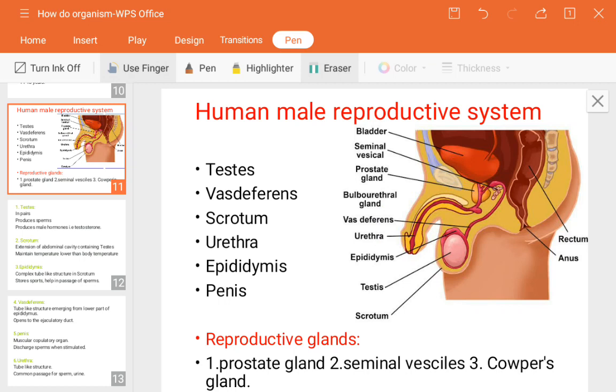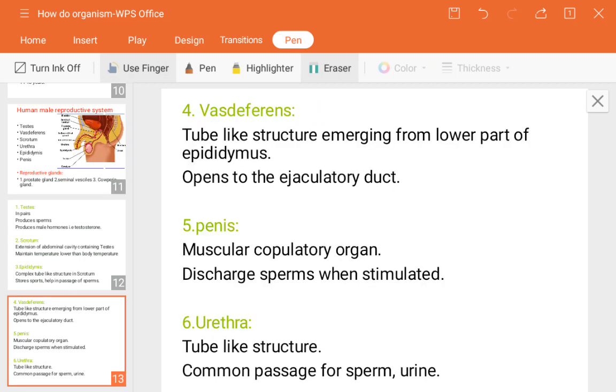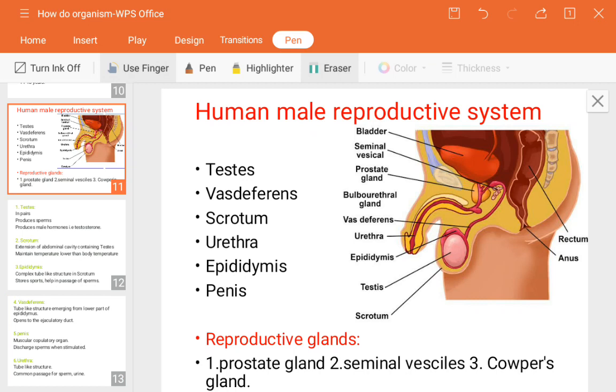The remaining part, the urethra. It's a tube-like structure, a common passage for sperm and the urine. As I told you, the penis usually does this work, but inside the penis a tube-like structure is present, which arises from the bladder. You know what the bladder is.